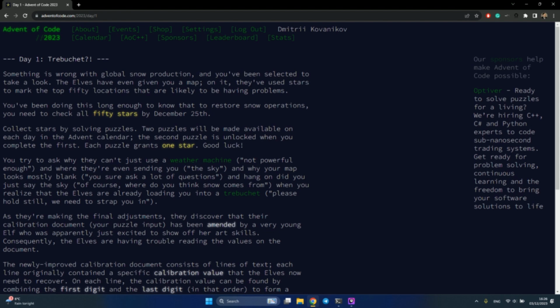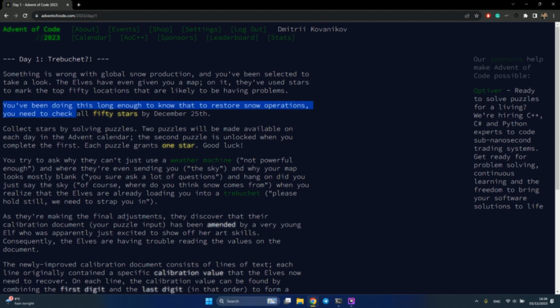Anyway, something is wrong with global snow production. Oh, some actually really relevant news, like trying to bring attention to global warming, which is nice. And you've been selected to take a look. I like it. The elves have even given you a map. They've used stars to mark the top 50 locations that are likely to be having problems.